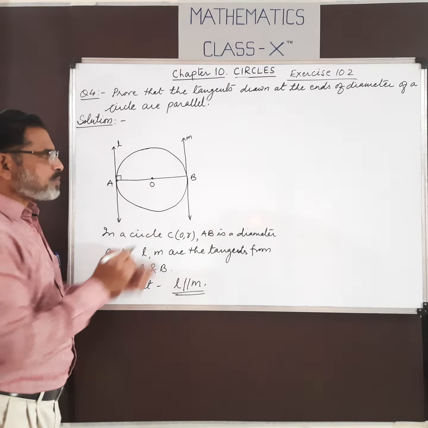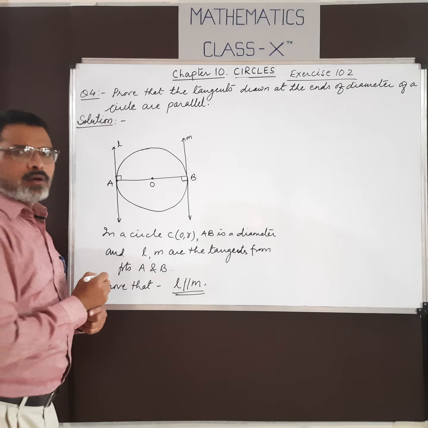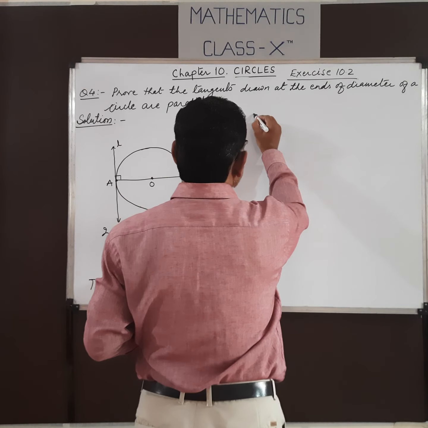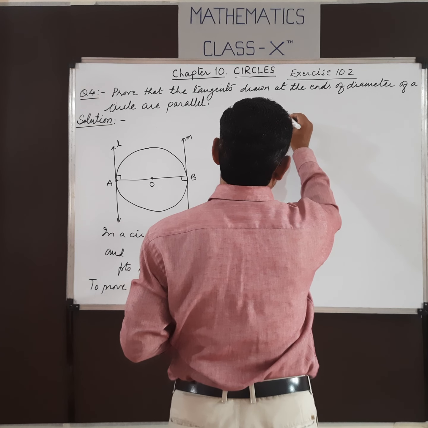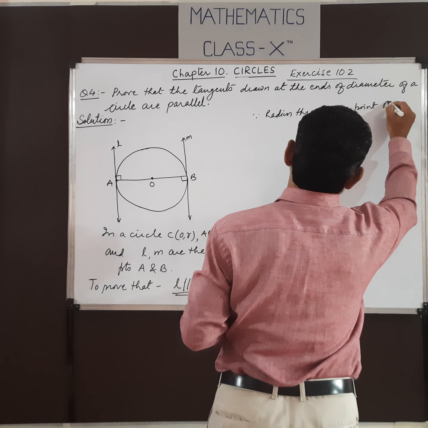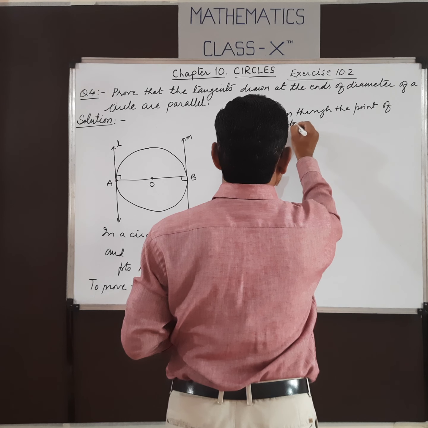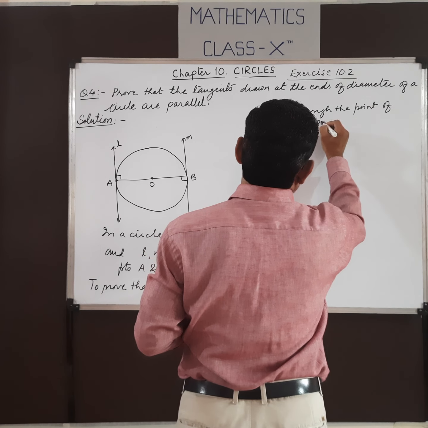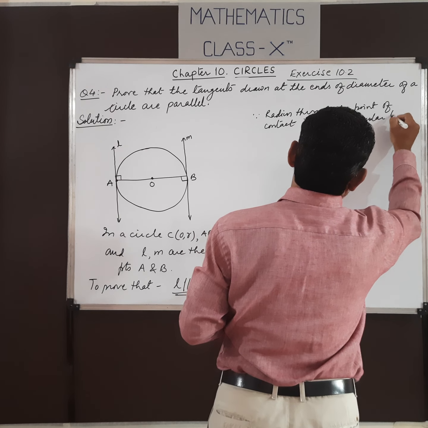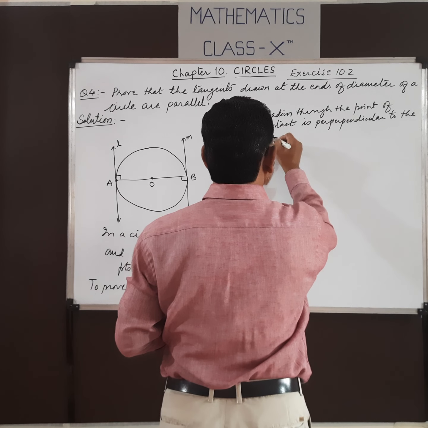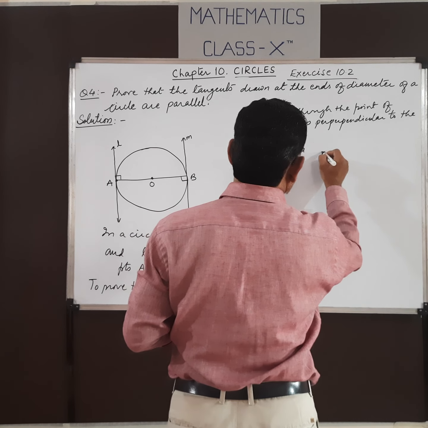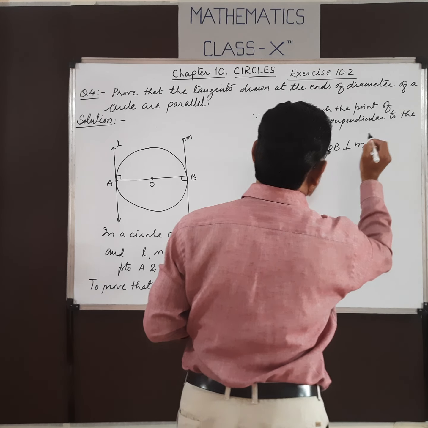And similarly, OB is perpendicular to M. So here, since the radius through the point of contact is perpendicular to the tangents, OA is perpendicular to L and OB is perpendicular to M.